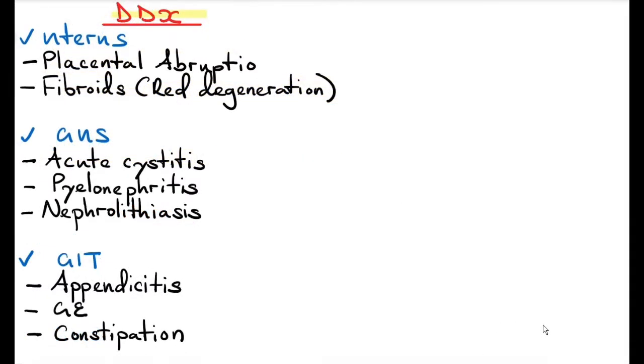Differential diagnosis of preterm labor. These are some of the conditions that mimic the symptoms of labor. So the patient might be having low abdominal pain or backache that can mimic symptoms of labor, yet they're just having maybe placental abruption, red degeneration of fibroids, acute cystitis, pyelonephritis, nephrolithiasis, these are kidney stones, appendicitis, gastroenteritis, and constipation.